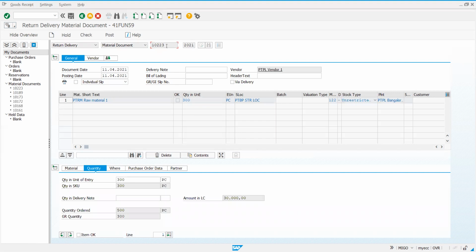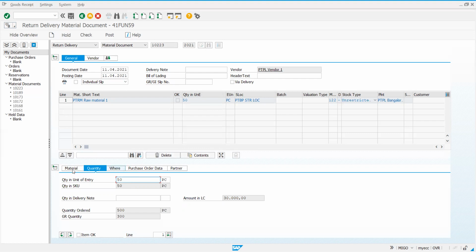After entering, here I should mention what quantity is being returned. Let us take 50. 50 is being returned. Out of 300 that I received, 50 I am returning back. Make a note again, it is under quantity 50. Enter. You can observe now the quantity automatically changes to 50 as per my entry.